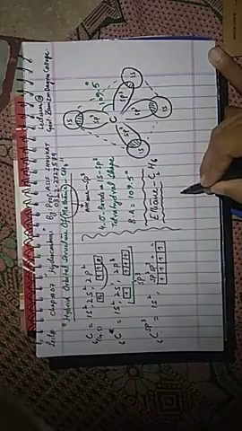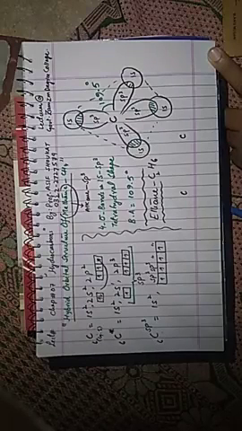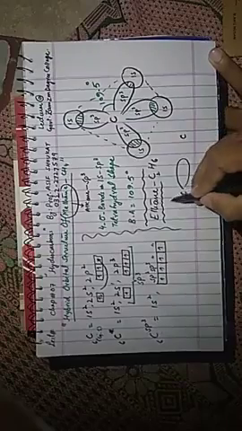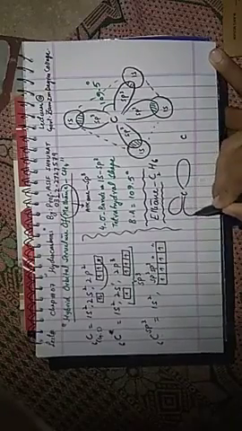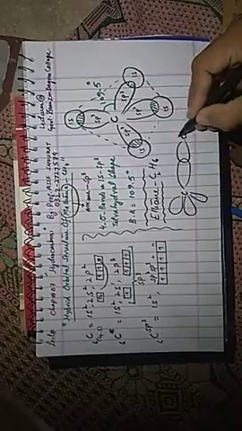Let's say this one is 1 carbon, this one is another carbon. Both carbons have 4 different hybrid orbitals. This carbon contains 1, 2, 3 and 4. This one contains 1, 2, 3 and 4.